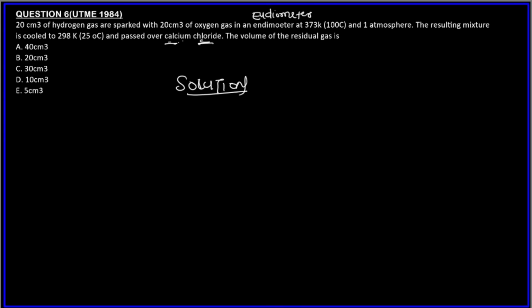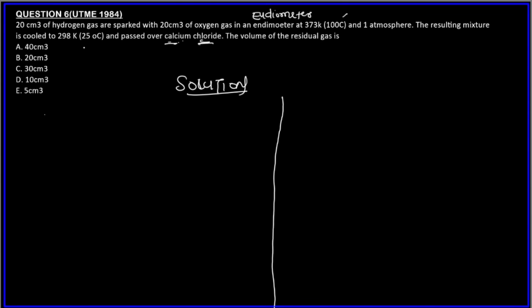So the volume of the residual gas will be the volume of the excess reactant remaining after reaction, because we really don't need this anymore. First, steam was formed at 100 degrees Celsius, but then it was cooled, became water, became liquid, and then it was passed over calcium chloride. So we really don't need the products anymore. So the volume of the residual gas remaining will be that of the excess reactant that is remaining after reaction.